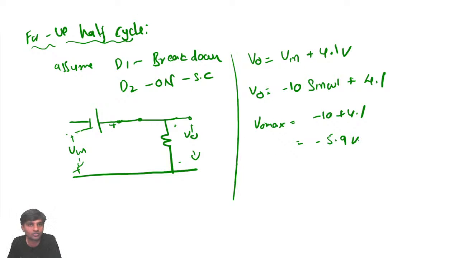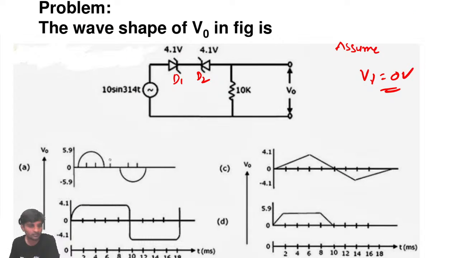So how does the output look, sir? Now tell me which one is the answer. A, B, C, D. Are you getting a sine wave or square wave or triangular or only this one? Bharat, what is the answer?